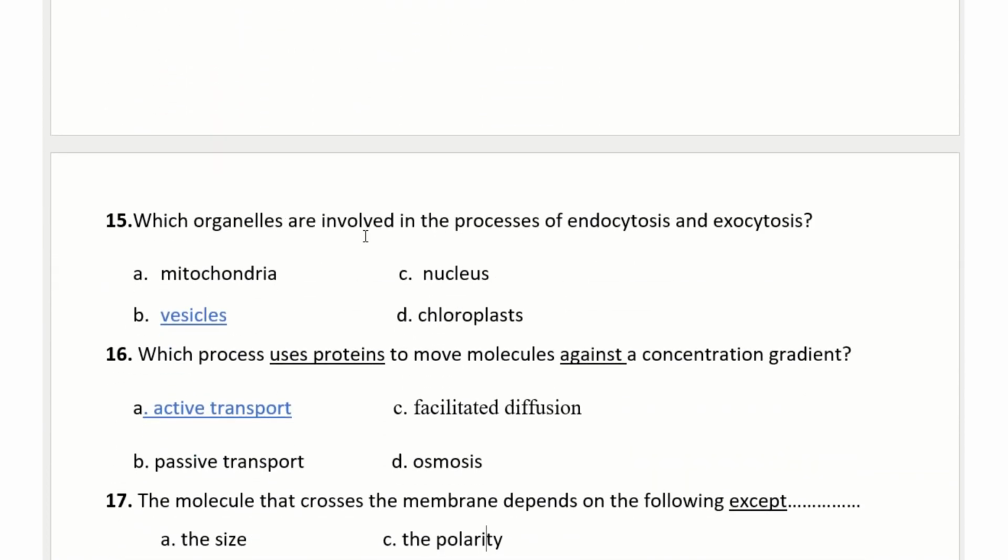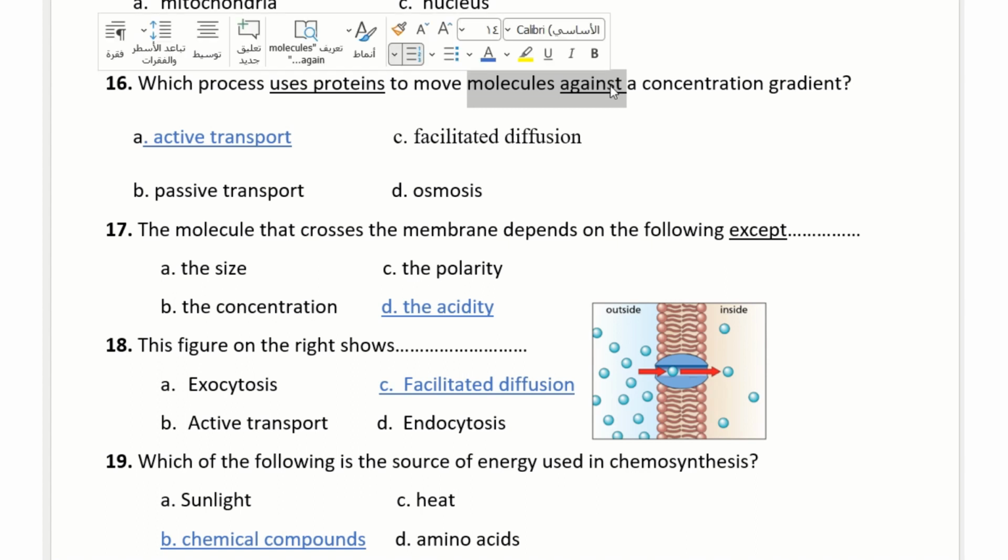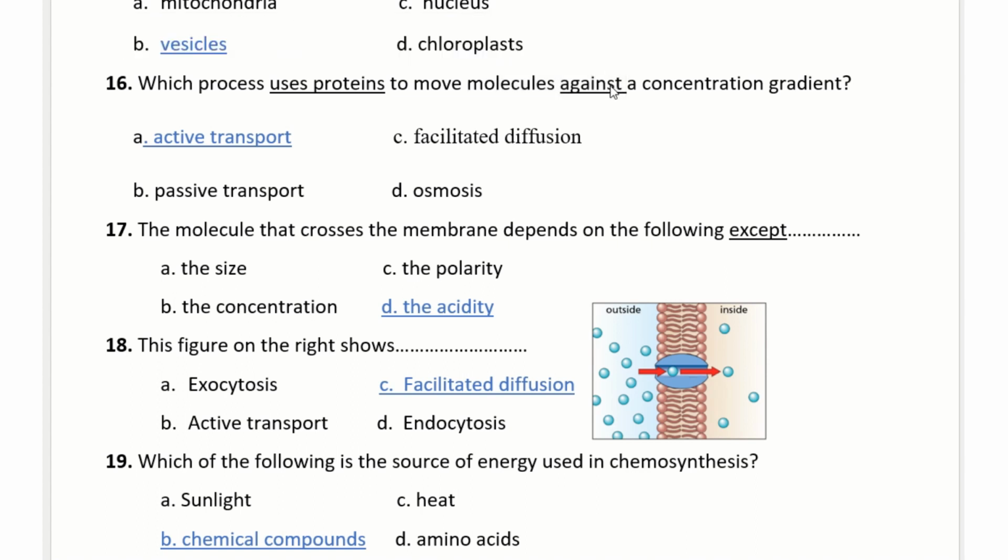Okay, question 15. Which organelles are involved in the processes of endocytosis and exocytosis? Which organelles will be vesicles? You can see vesicles in endocytosis and exocytosis. Which process uses proteins to move molecules against concentration? What do I mean against concentration? It means from low to high. So it will be active transport, and it requires energy, active transport.